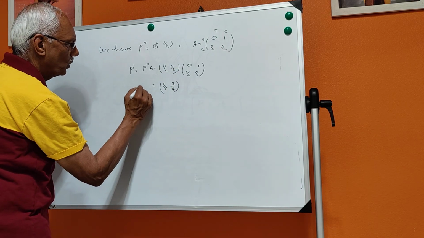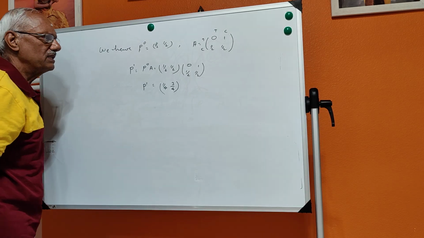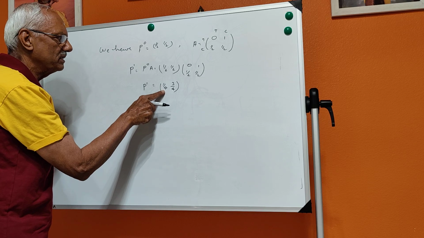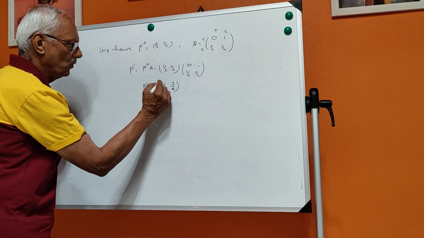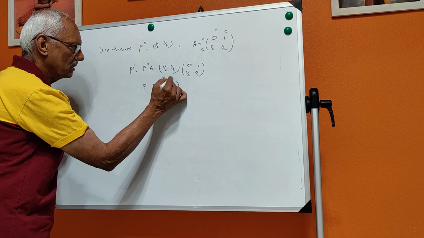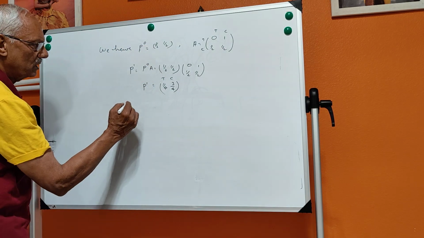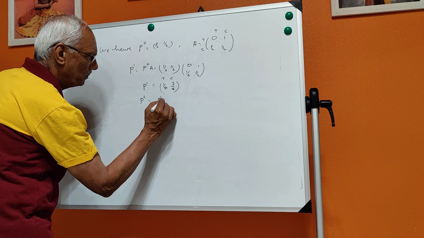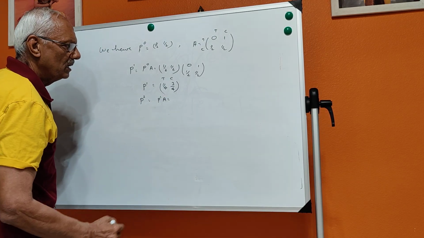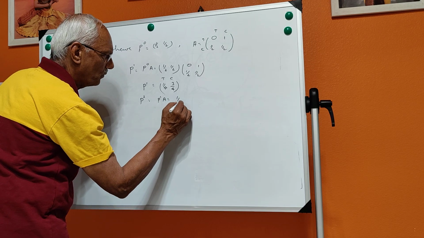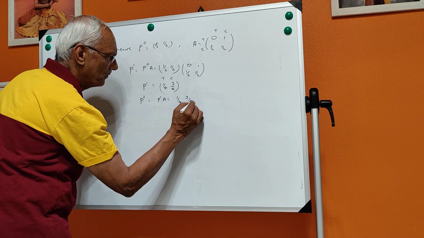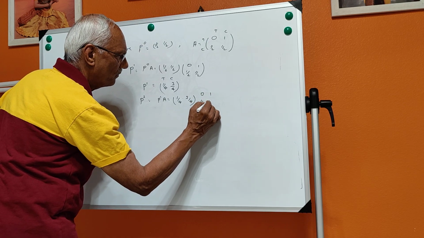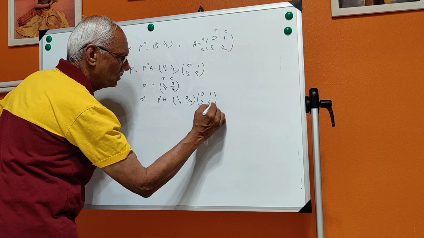Now that means what? P1, that is on the first day. On the first day, the probability of going by train is 1 by 4 and the probability of going by car is this one. Now, what is your P2? P2 is equal to P1 into A. P1 into A is nothing but what? [1/4, 3/4] into [0, 1; half, half]. So this is what you will have.